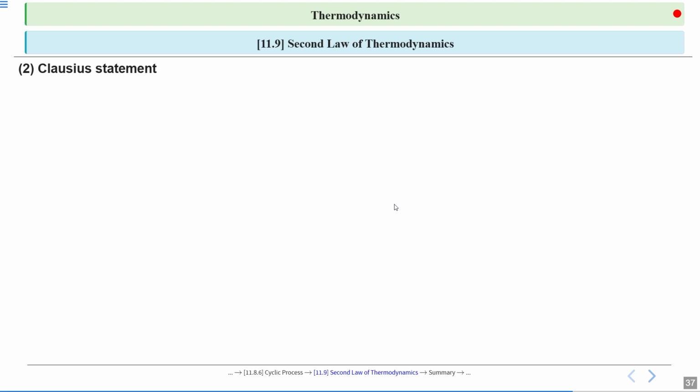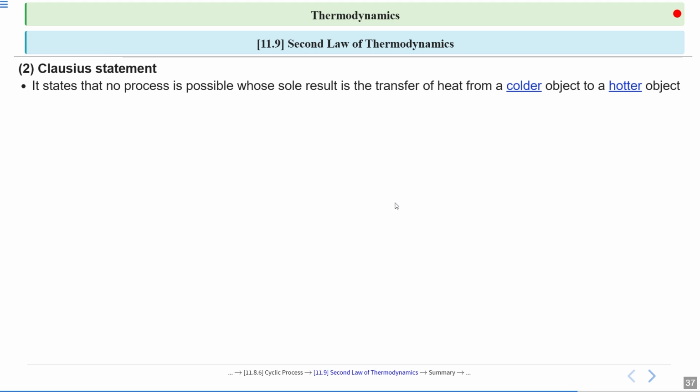The second statement is the Clausius statement. It states that no process is possible whose sole result is the transfer of heat from a colder object to a hotter object. It means no process is possible in which heat transfers from a colder object to a hotter object by itself.